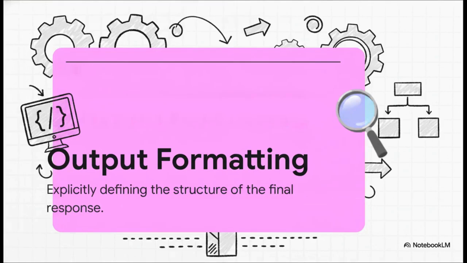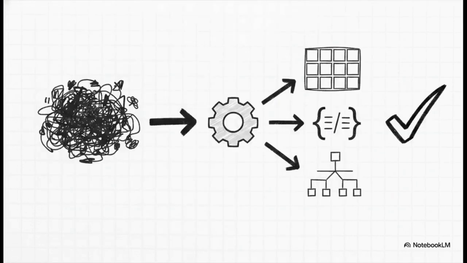Once the AI knows exactly what to say based on your rich context, output formatting dictates exactly how it should be presented on your screen. This is about explicitly defining the visual structure or the actual file format of the AI's final response before it even starts generating words. You can command the AI to format the final output strictly as a markdown table, a JSON file for your developers, or a highly organized nested bulleted list. Specifying a structural format right there in the prompt completely eliminates the absolute nightmare of copying, pasting, and reformatting text. It perfectly integrates the AI's work directly into your existing software and workflows.